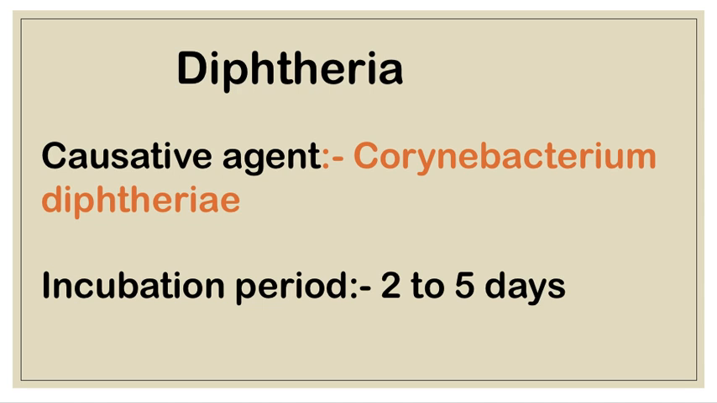The main symptoms are sore throat, dyspnea, headache, anorexia, formation of a grayish yellow membrane over the tonsil and throat, and fever. Toxemia also occurs in diphtheria. The prevention and control of diphtheria is DPT vaccine, DT vaccine, and diphtheria antitoxin. These are the preventive and control measures of diphtheria.